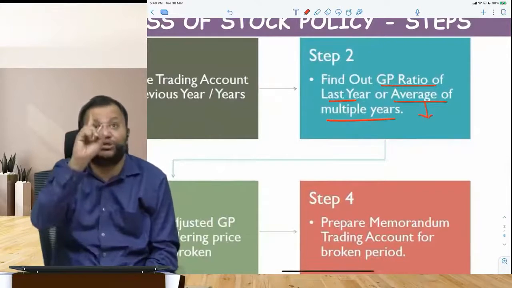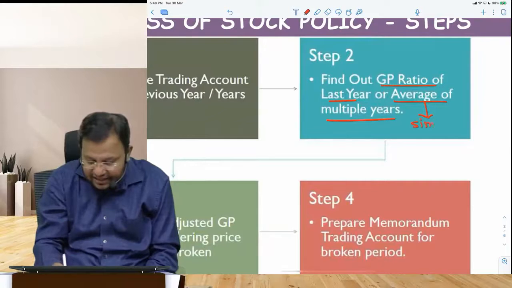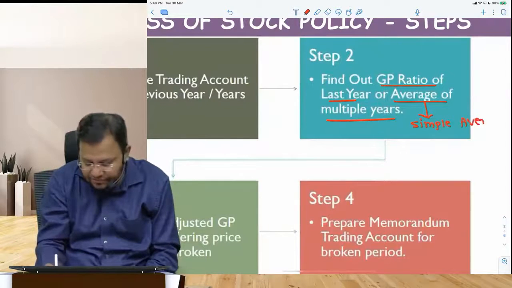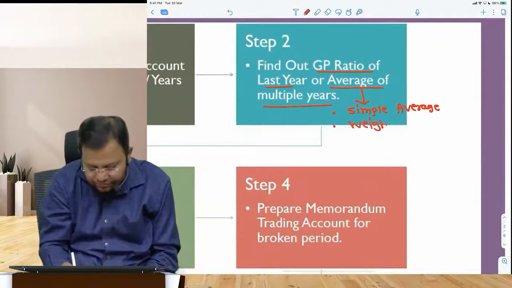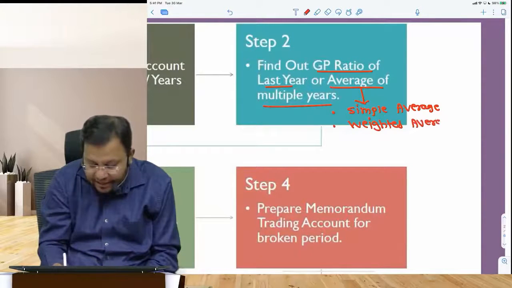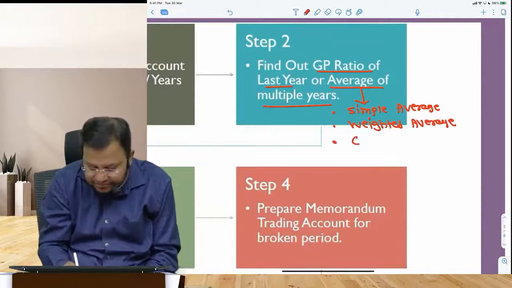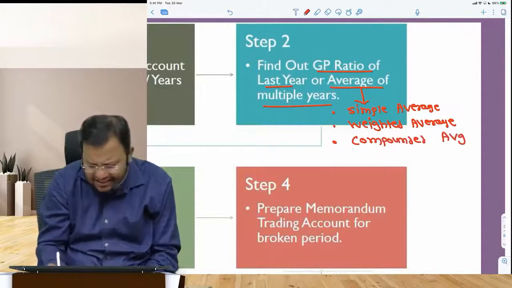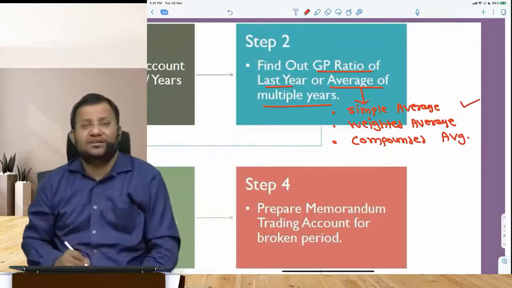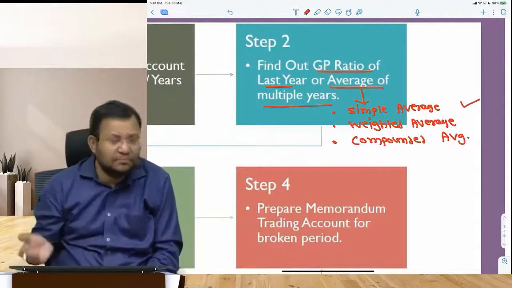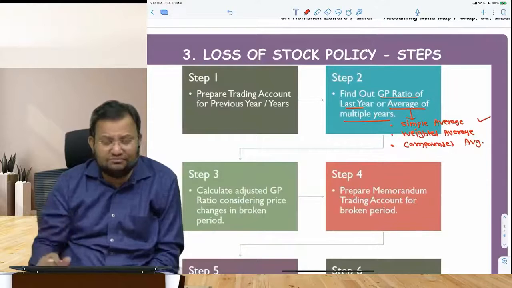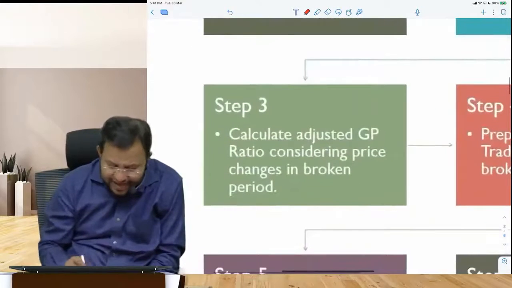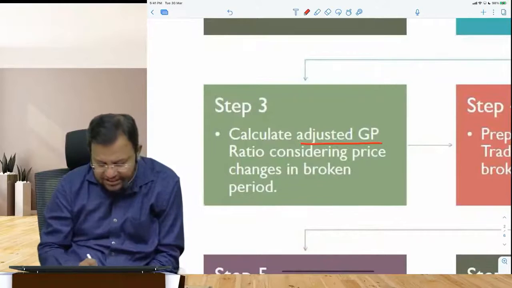While taking an average, you should be always careful. There can be either a simple average or there can be a weighted average with the weights being given in the question to you, or there can be compounded average, CAGR, compounded annual growth rate. If question is silent, nothing is given, we use simple average of GP ratio of the multiple years. But remember, it can be compounded average also. So we find out the GP ratio of the past, either 1 year or multiple years. Then we make an adjustment to the GP ratio due to the changes that have taken place.